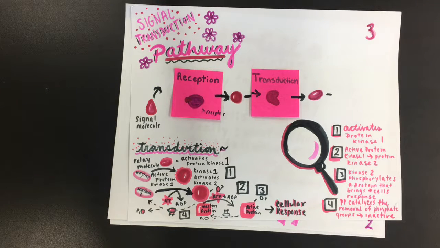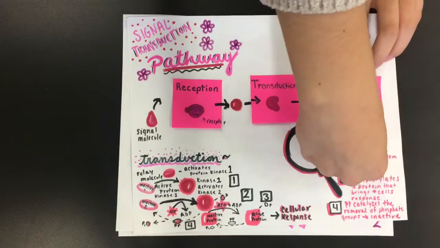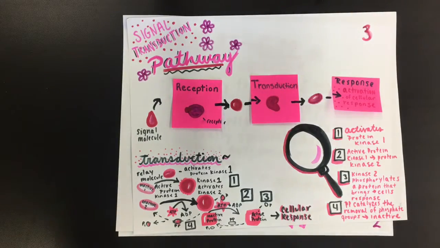Each protein kinase takes phosphate from ATP, turning it back into cyclic AMP, and phosphorylates another protein kinase, causing it to repeat the process until a kinase modifies a signaling molecule inside the cell. This is the third and final step of signal transduction, the cellular response. An intracellular signaling molecule from the signal transduction pathway is produced, causing the cell to perform a specific action.